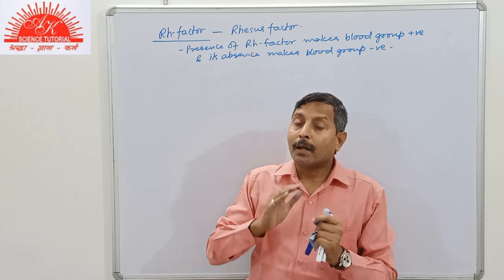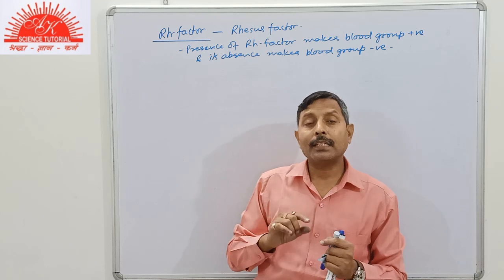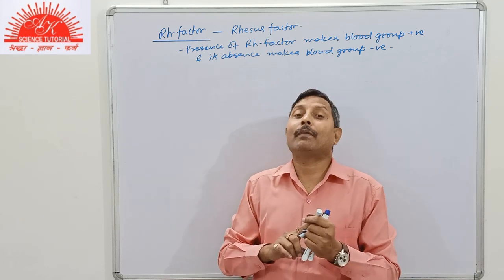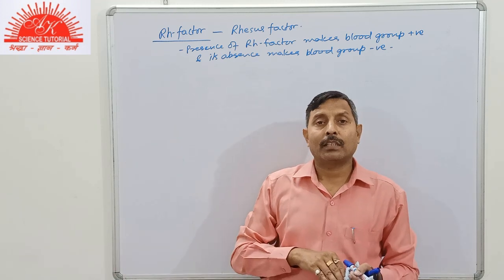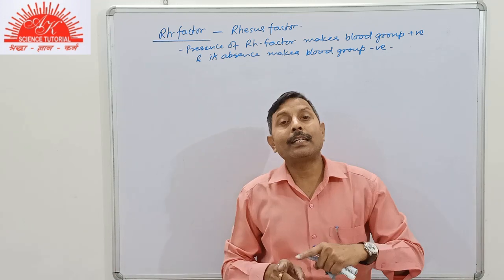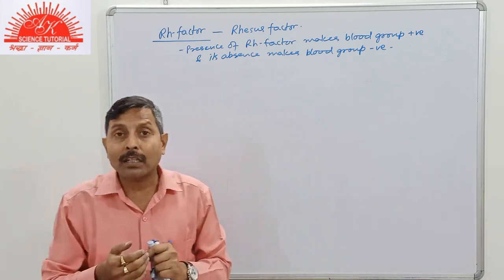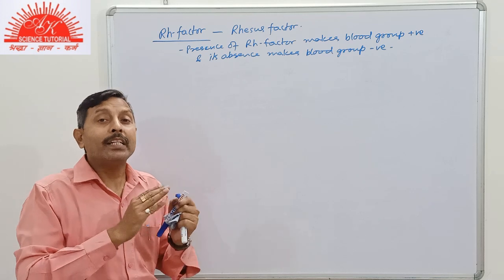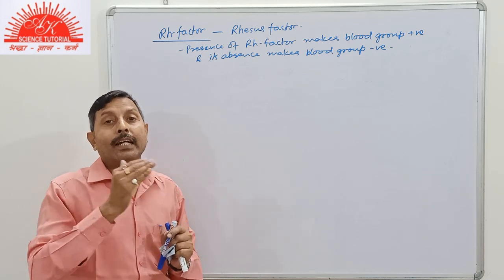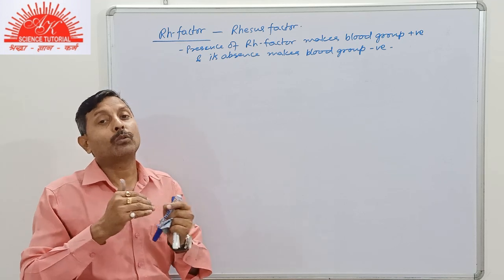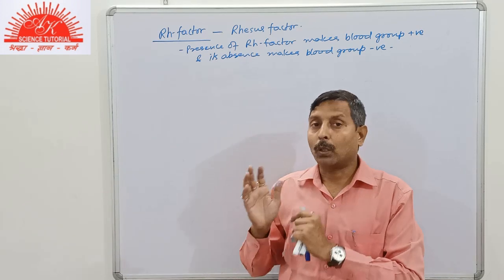Now the problem arises when the second pregnancy takes place. If the female conceives an Rh positive child a second time, then the already present anti-Rh factor will fight against the Rh factor, and it will lead to the death of the embryo, and that will lead to abortion. So the second pregnancy will not be possible.